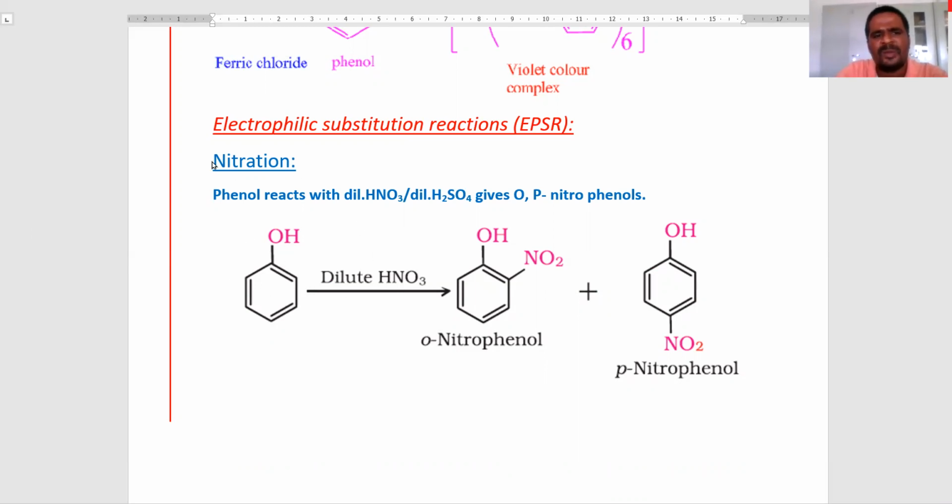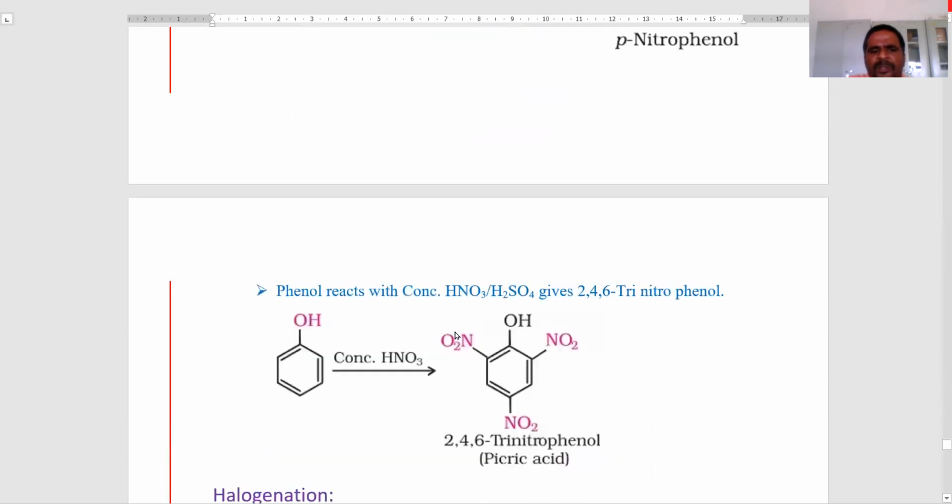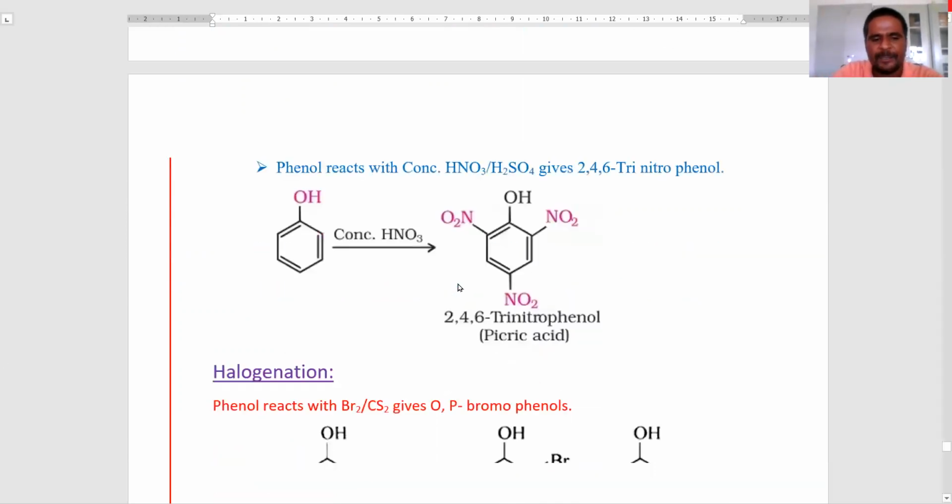The first reaction is nitration. Phenol reacts with dilute nitric acid and H2SO4 to give ortho and para nitrophenols. Next, phenol reacts with concentrated nitric acid and H2SO4 to give 2,4,6-trinitrophenol. It is called picric acid.